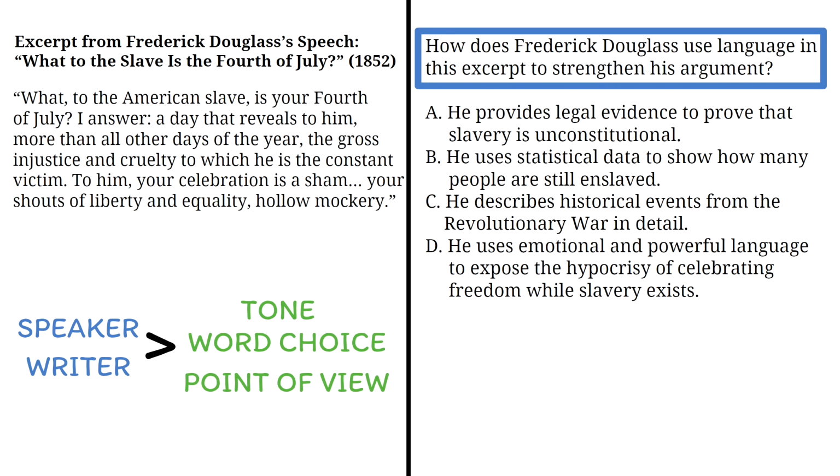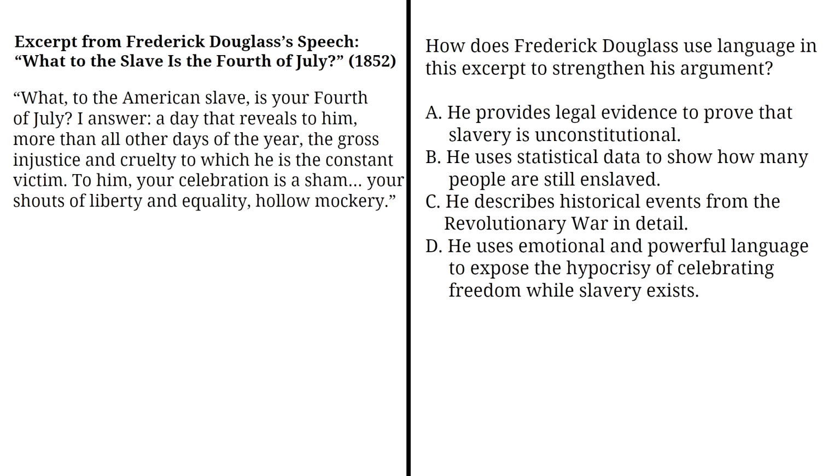Let's put Douglass's 1852 speech in simpler words. Douglass is saying that while Americans are celebrating freedom on the 4th of July, enslaved people are still living in suffering and injustice. He calls the celebration a sham and says the talk of liberty and equality is hollow mockery. These are strong, emotionally charged words meant to highlight the hypocrisy of celebrating freedom while slavery still exists.